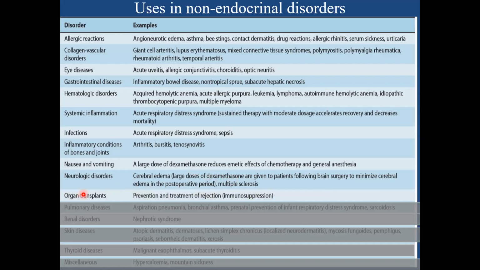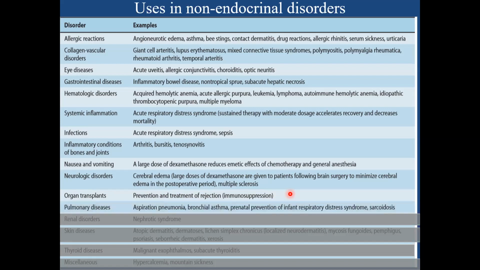It is also used in various organ transplants to prevent and for the treatment of rejection because of its immunosuppressive property and its predominant action on cell-mediated immunity. Pulmonary diseases, like in case of aspiration pneumonia, we have seen its extensive use in bronchial asthma, that is the inhalational steroids in the form of beclomethasone dipropionate, triamcinolone, fluticasone, and flunisolide, or budesonide. They are used as inhalational steroids to reduce the use of oral corticosteroids.